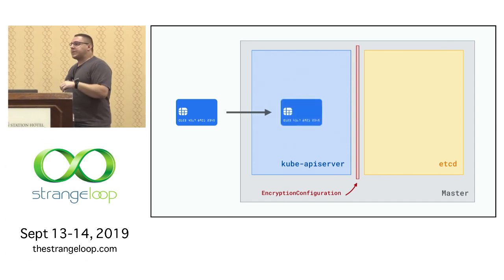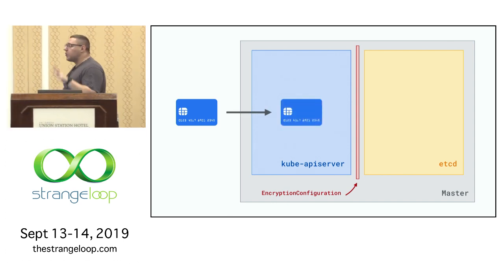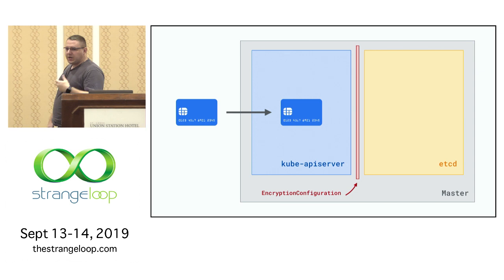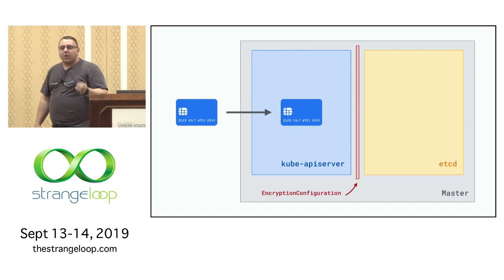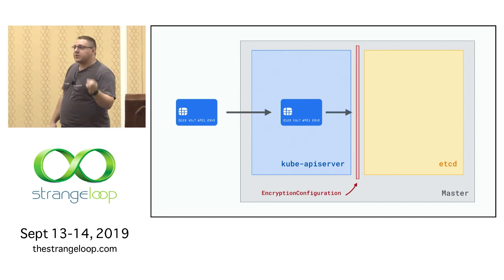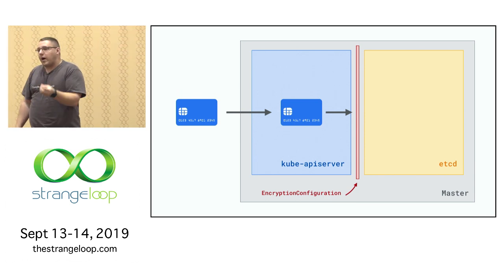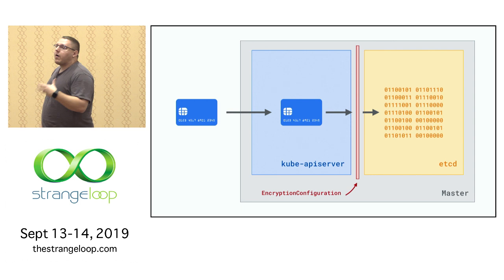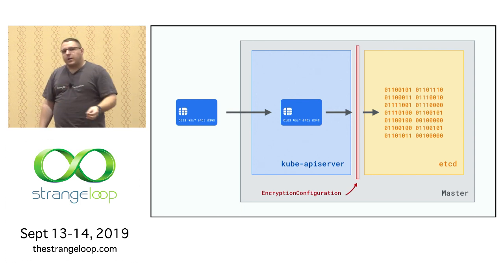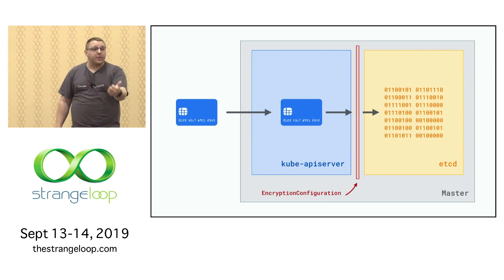We're going to write our plaintext data to the Kubernetes API server, and the Kubernetes API server is always going to see the data in plaintext. The Kubernetes API server is then going to delegate to the encryption configuration. The encryption configuration is going to perform the envelope encryption of that data, and we now have encrypted data in etcd. So we've successfully mitigated an attack for an online etcd cluster.